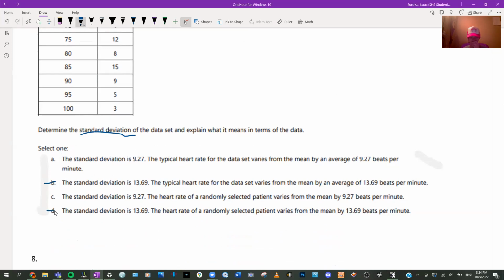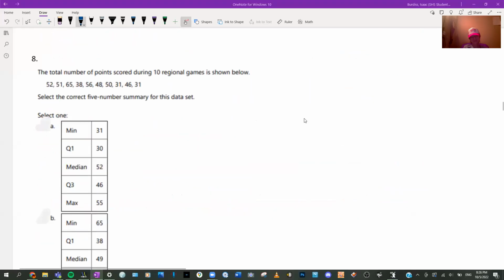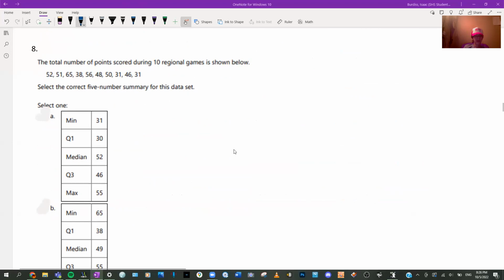The typical heart rate varies by the mean, by average of 9.7. And then it's saying a typical one. So it would be this one, because a randomly selected, that doesn't necessarily mean that, because it could be a little more, because, you know, empirical rule. I have to pause this for a second. All right, back here. All right.